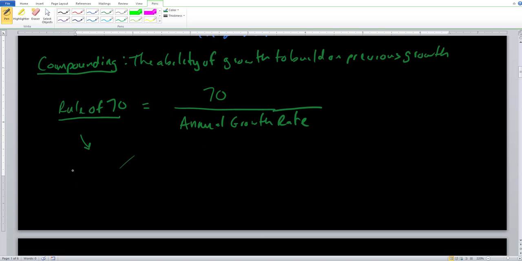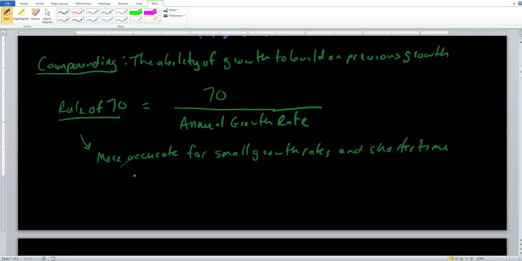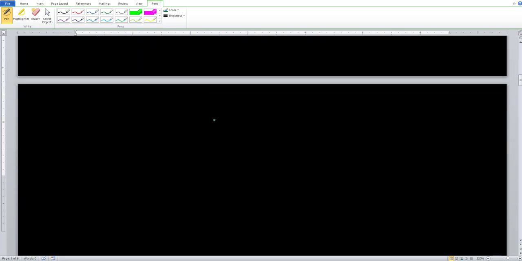But here, we just want to go ahead and get as close as we can using an approximation with the rule of 70. So one thing to note about the rule of 70, because it is an approximation, is that it is more accurate for small growth rates, and also for shorter time periods. As with any approximation, the smaller the growth rate and the shorter the time period, the better our approximation is going to be. So let's go ahead and use those two numbers that we saw on that slide, a 10% annual gain and a 5% annual gain, using the rule of 70.